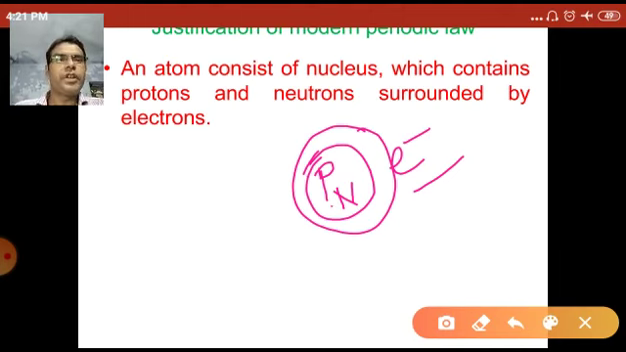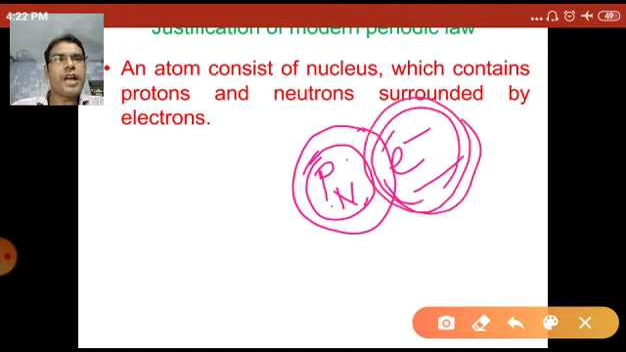Generally, in any chemical reaction, the electrons participate, not the protons. The mass number is equal to the summation of the number of protons and the number of neutrons. So in a chemical reaction, the proton has no role, only the electron has a role, and the atomic number is directly related to the number of electrons.